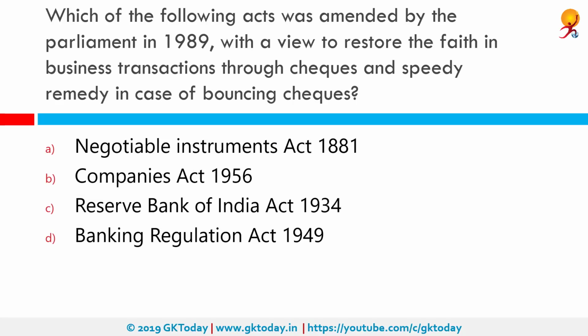Which of the following acts was amended by the Parliament in 1989 with a view to restore the faith in business transactions through checks and speedy remedy in case of bouncing checks? Correct answer is Negotiable Instruments Act 1881. We prefer to carry a small piece of paper known as check rather than carrying the currency worth the value of the check.